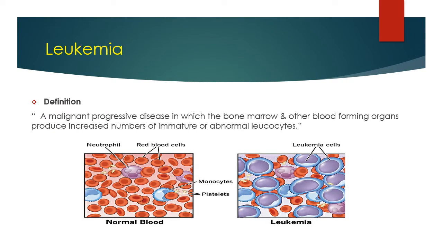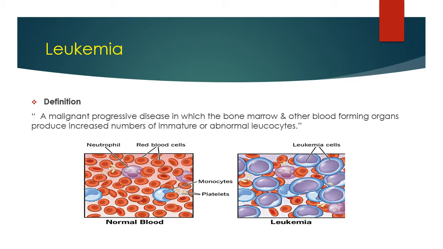But what is leukemia? Leukemia means a malignant progressive disease in which the bone marrow and other blood forming organs produce an increased number of immature or abnormal leukocytes. Leukocytes means white blood cells. White blood cells are also known as leukocytes.